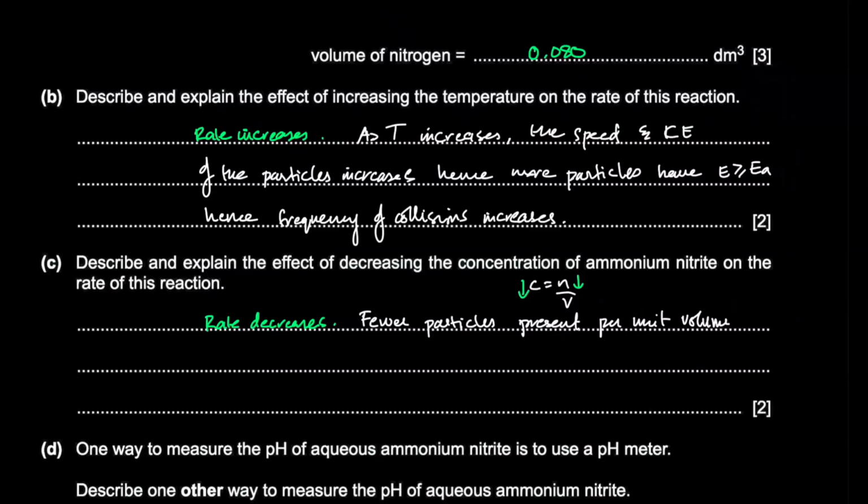So fewer particles per unit volume, right? Hence, essentially the distance between the particles increases, and as a result, you have fewer collisions taking place. Hence, frequency of successful collisions decreases.